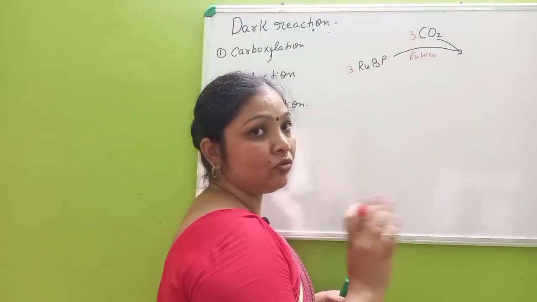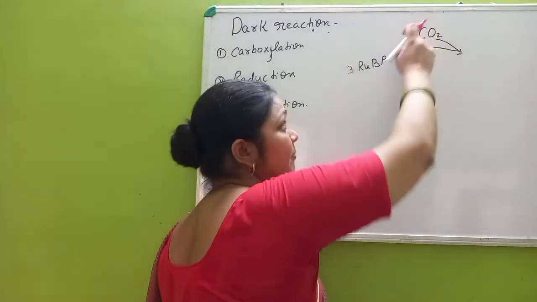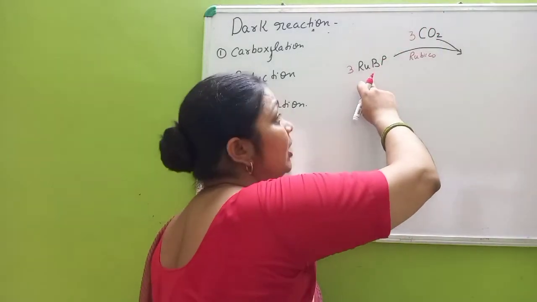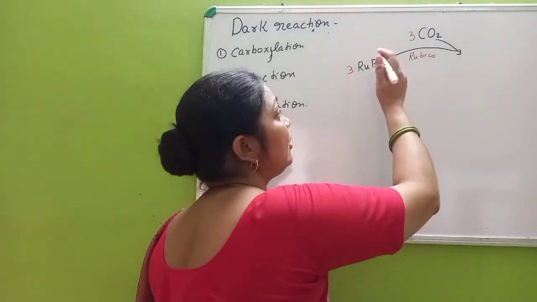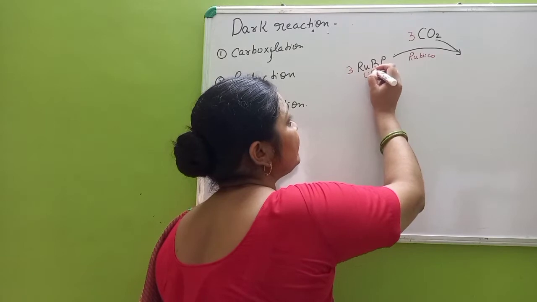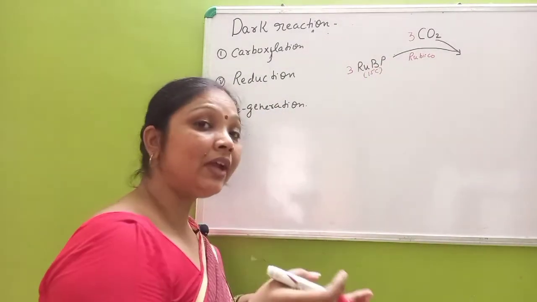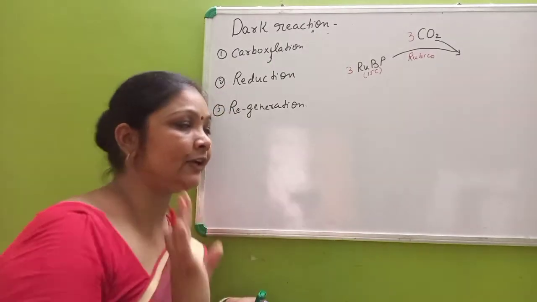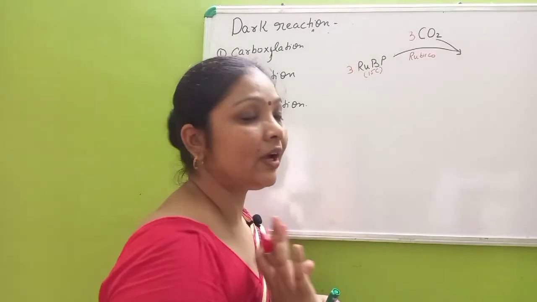In carbon dioxide only 1 carbon is there, but in RuBP there are 5 carbons. So here we have 15 carbons, because we are taking 3 molecules. Why we are taking 3 molecules, I will explain later.